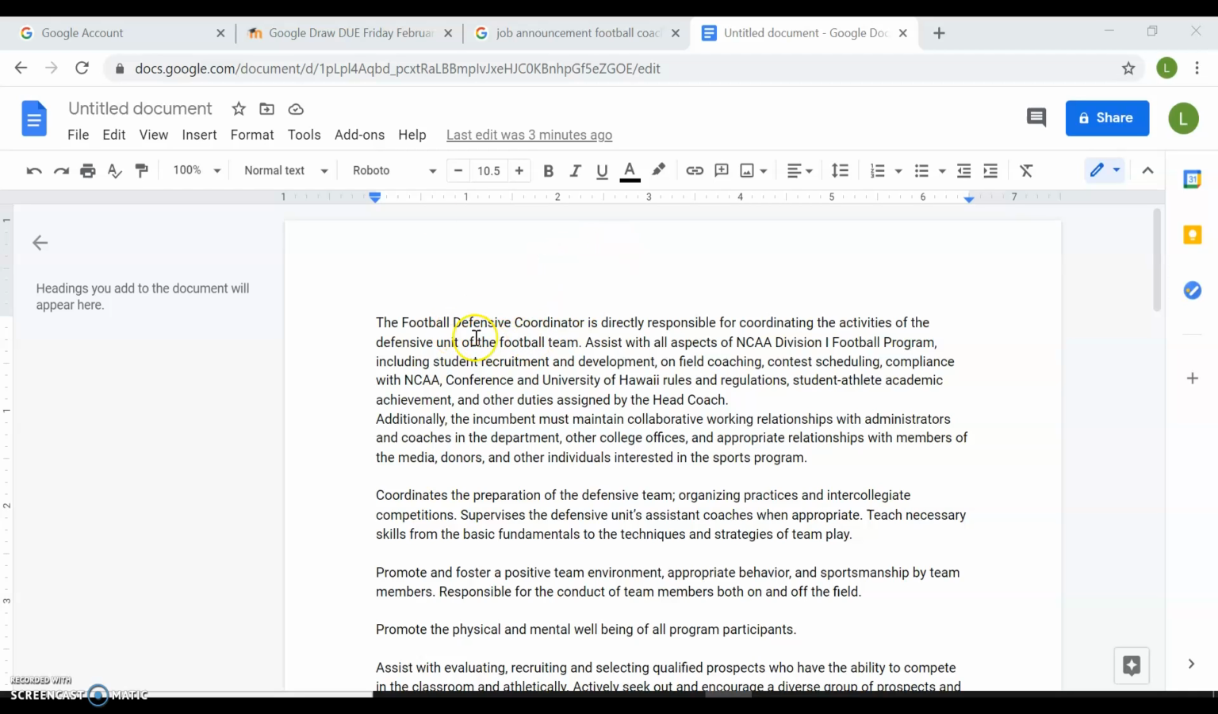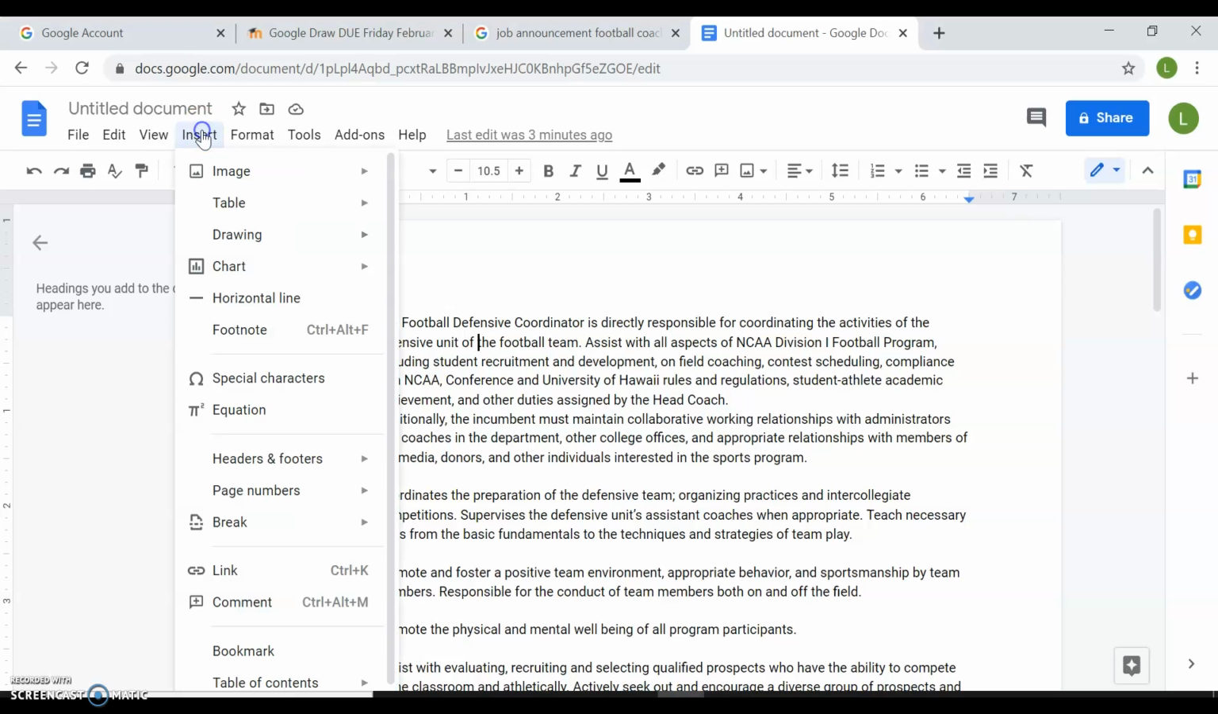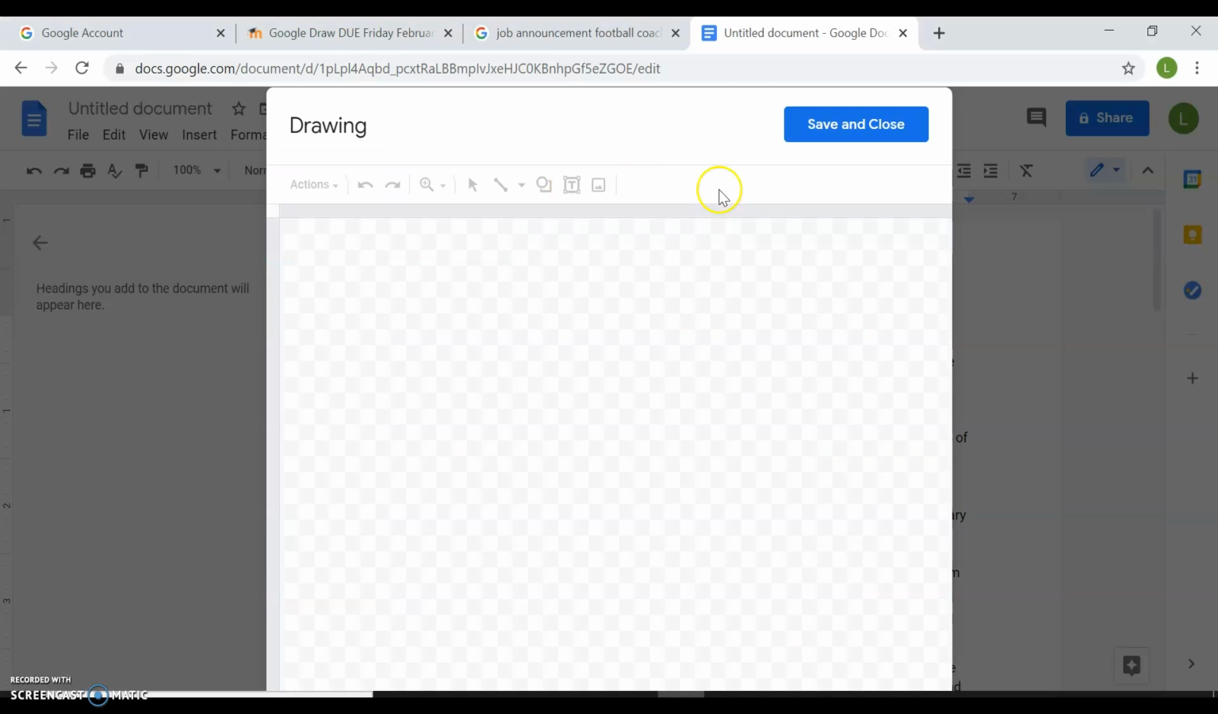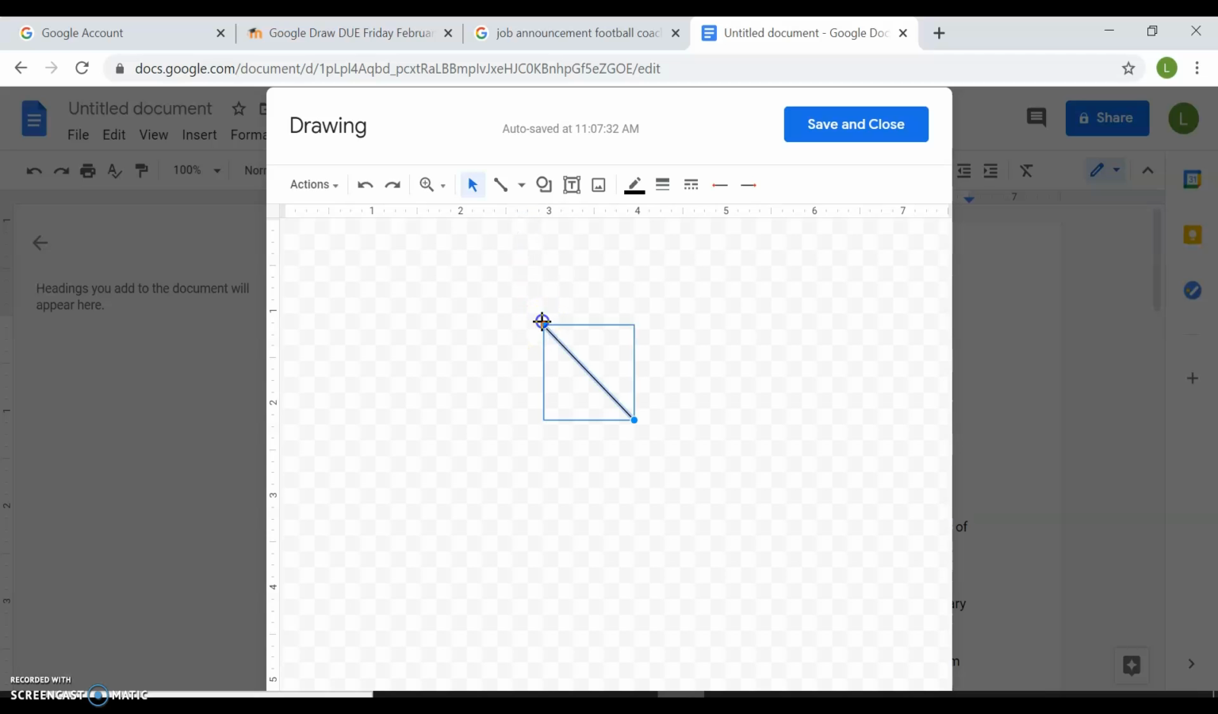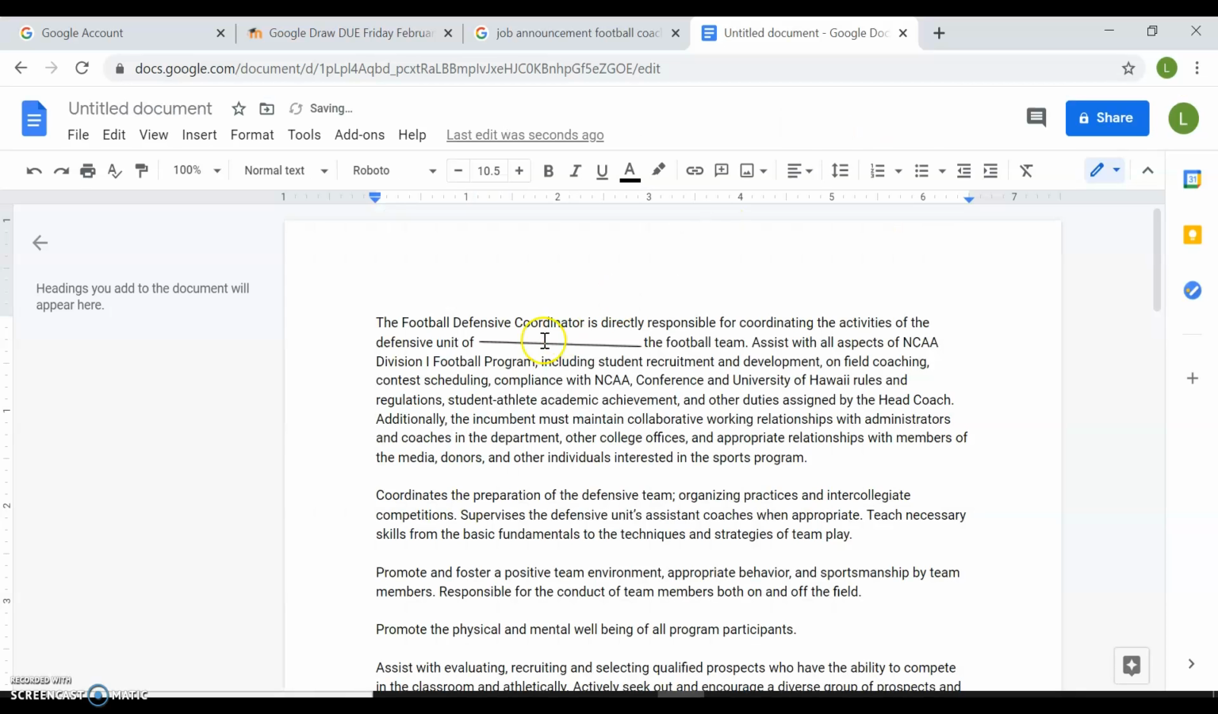And if I wanted to underline something, I would go here, go to drawing, or new, and then I will go to line. And this is how I can underline something just like this, save, and it's right here. If I want to get rid of it, just backspace.